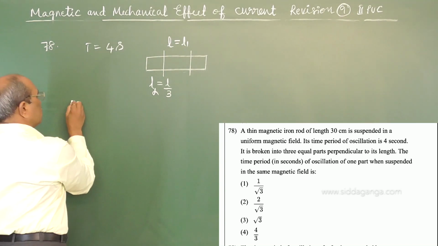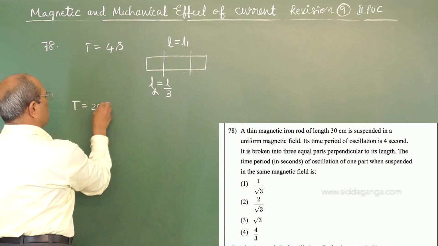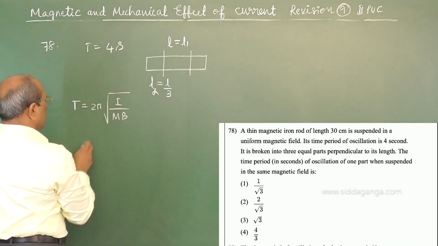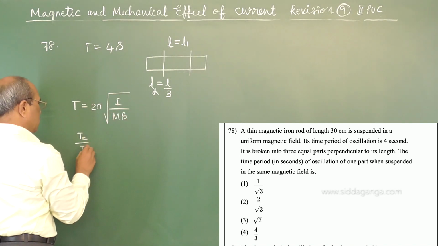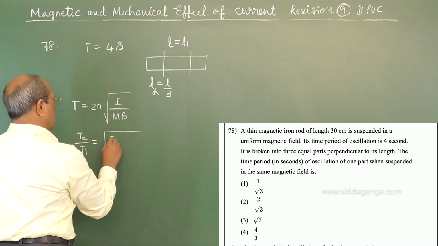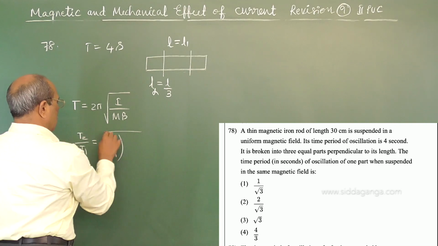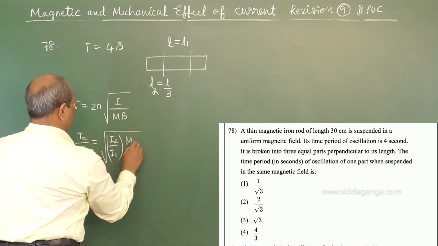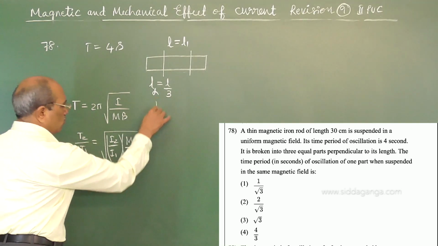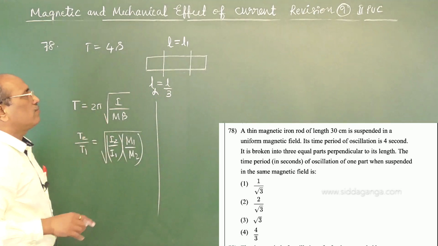Period of oscillation of a magnetic bar is 2 pi into root of I upon MB. Here if I write T2 by T1, the solution is root of I2 by I1 into M1 by M2, because M is inverse and B is the same. We have to know the values of I1 and I2.